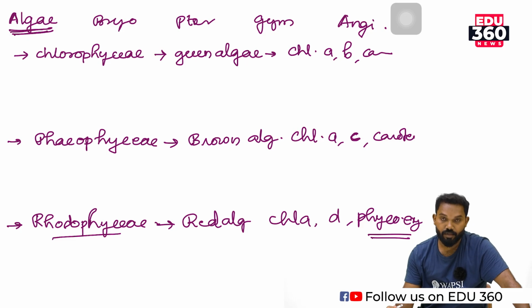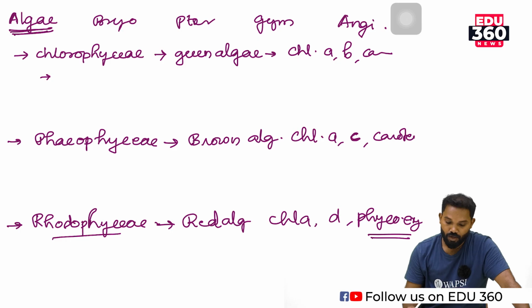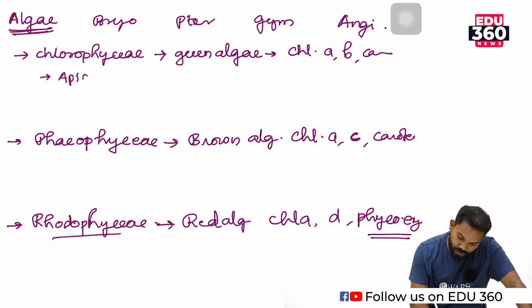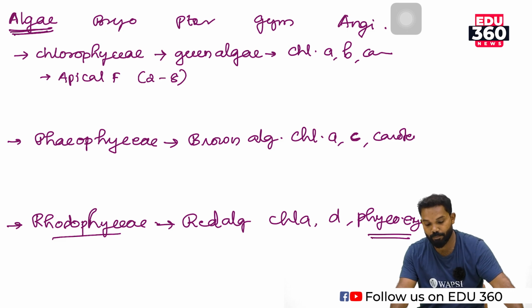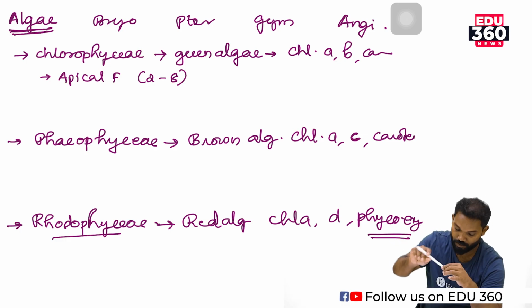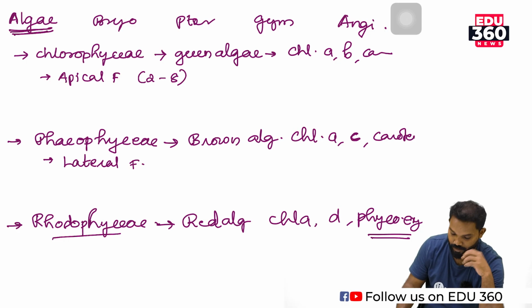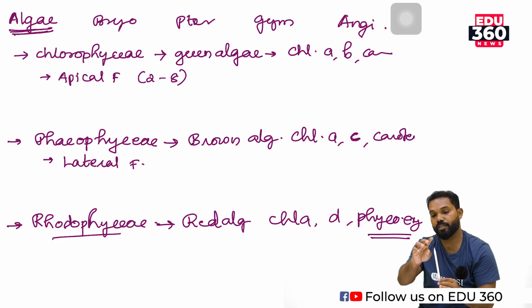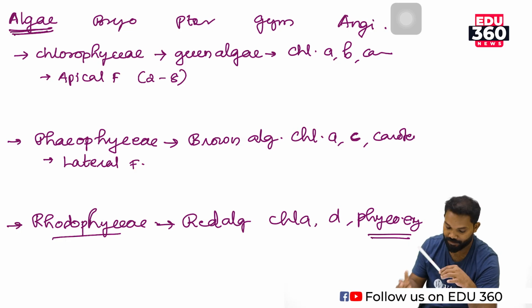And these groups differ in another criterion, flagellation. Chlorophyceae have apical flagella, and the number of flagella is 2 to 8, generally 2, maximum 8. Apical flagella means flagella present on the tip of the cells. Then Phaeophyceae or brown algae have lateral flagella. Lateral flagella means there is no flagella at the tip. Here the flagella is at the lateral side of the cell.